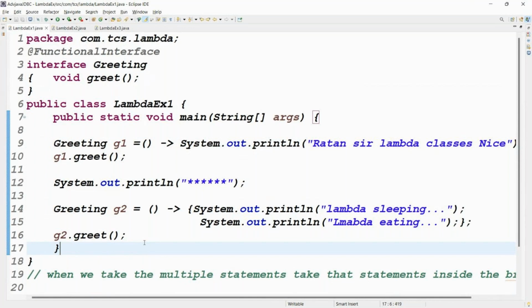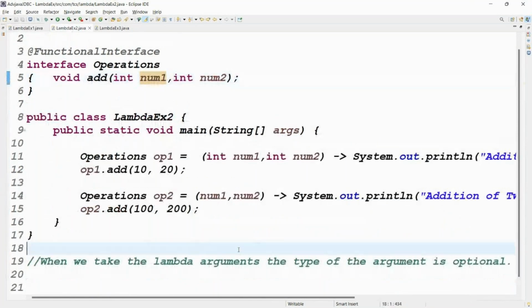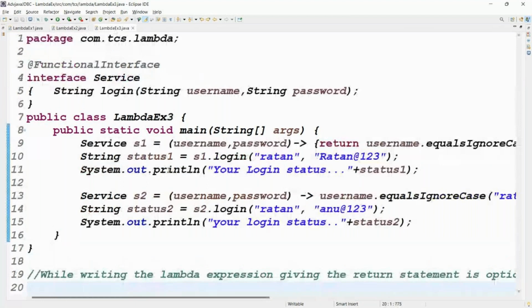Number two. When we have lambda arguments, the type of the arguments is optional. Is type mandatory or optional? Optional. Third one: when writing the lambda expression logic, when we give the return statement, is this return statement mandatory or optional? Optional.